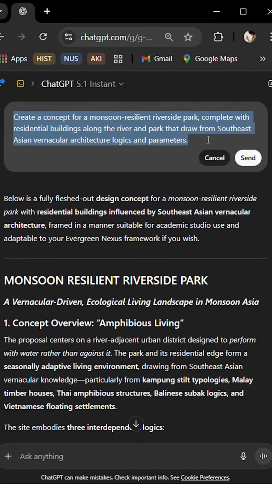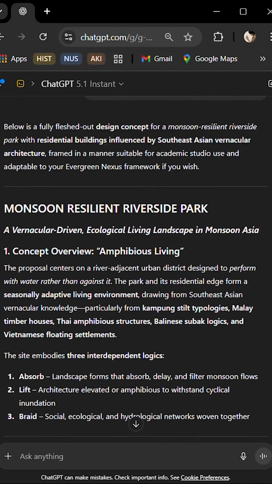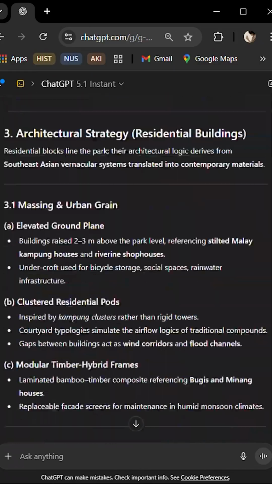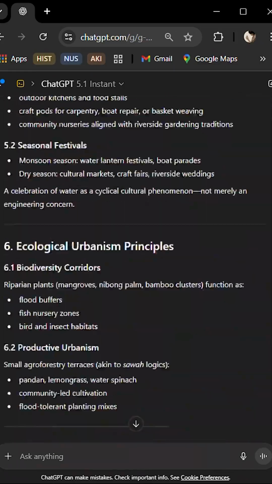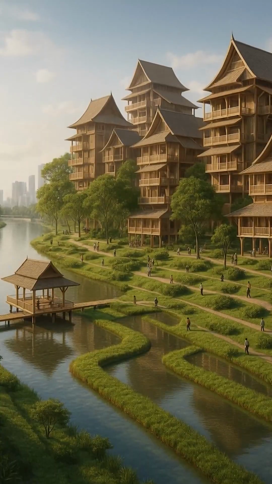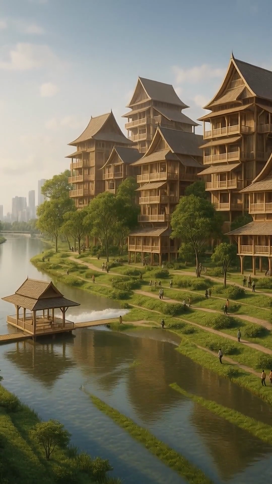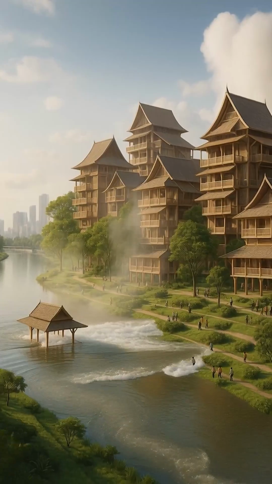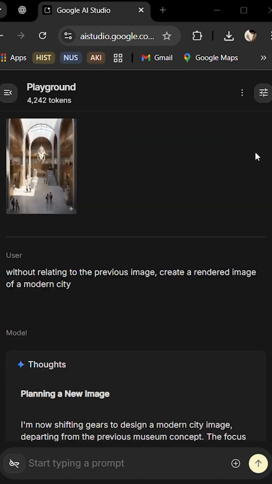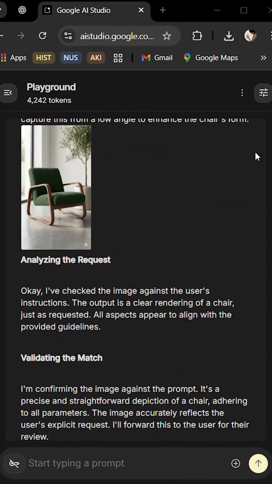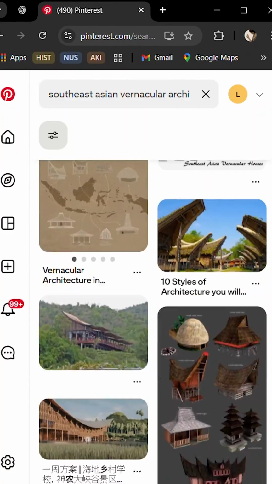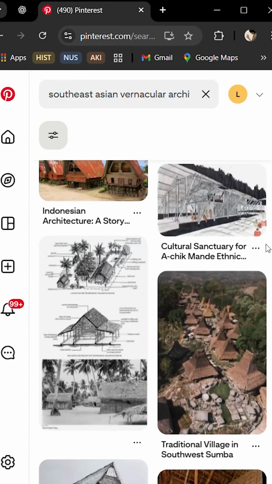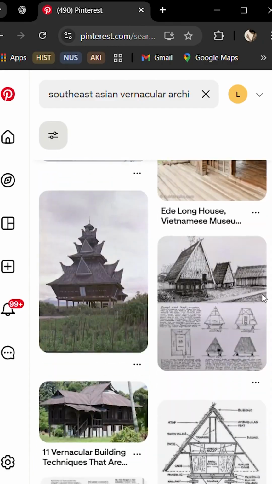Second, prompt with a specific intent. Instead of asking it to design a park, ask for a monsoon-resilient neighborhood park informed by Malay and Javanese landscape logics, or equivalent local references in your own context. Third, treat AI as a mirror of bias and not as a neutral collaborator. Look closely at what it never shows you and let those absences become questions for our next project.